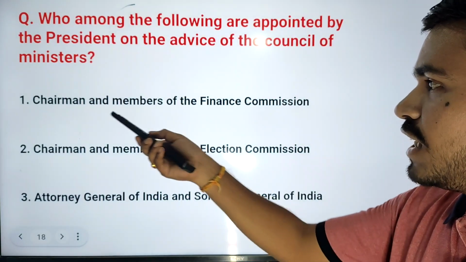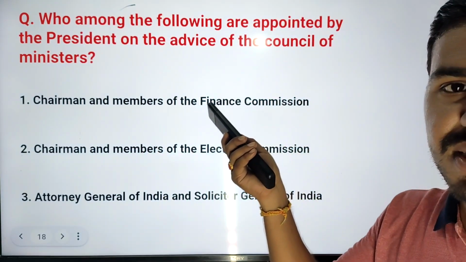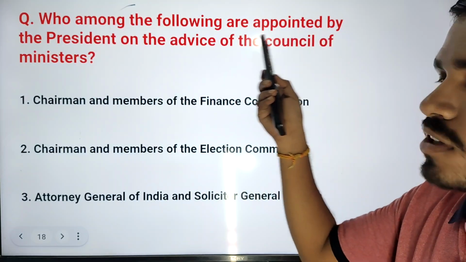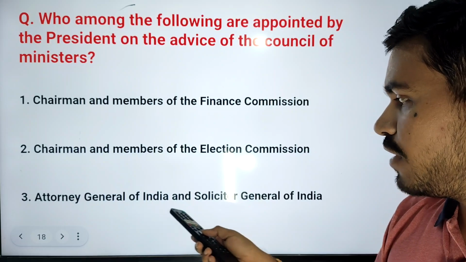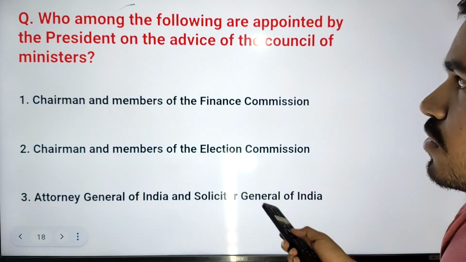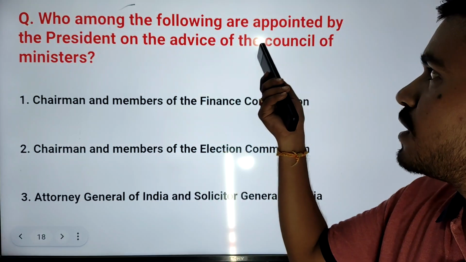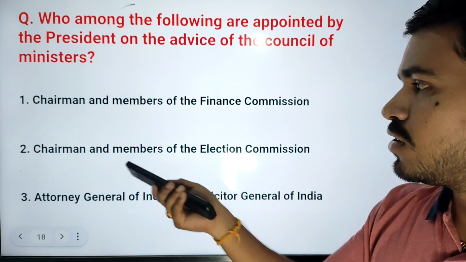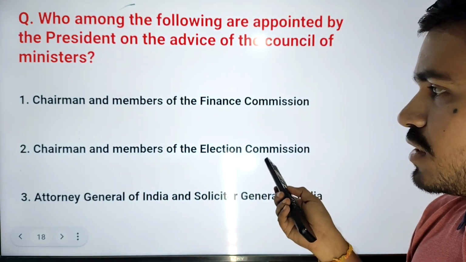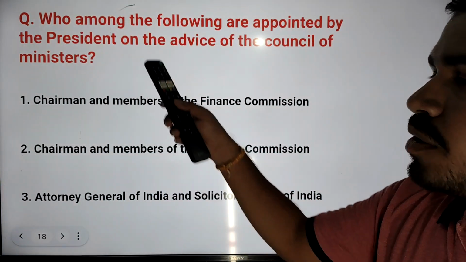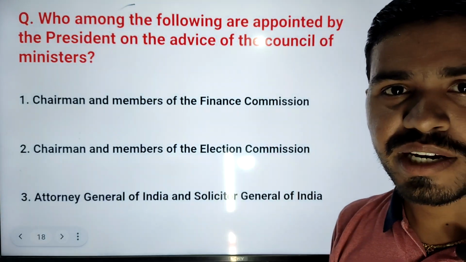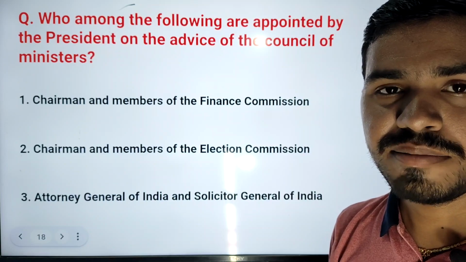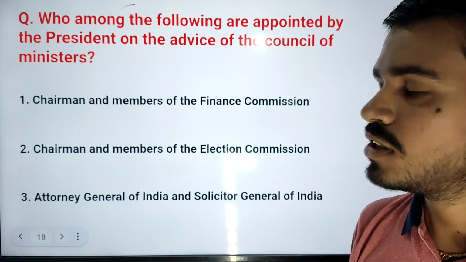So if you see the first one, chairman and members of the Finance Commission, this statement is correct. They are appointed by the president on the recommendation and the advice of the Council of Ministers. And also the Attorney General of India and the Solicitor General of India are appointed by the president on the recommendation and advice of the Council of Ministers. But this statement is wrong. The chairman and members of the election commission are appointed by the president on the recommendations of the PM, the leader of the opposition, and a member from the Council of Ministers.